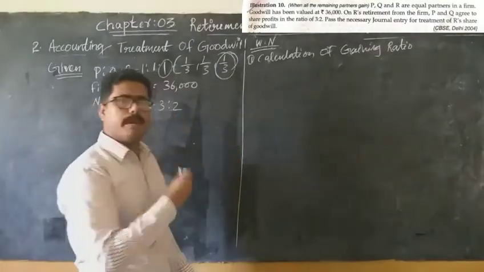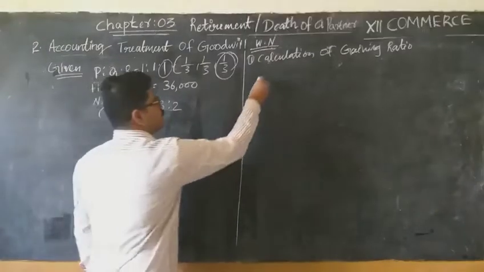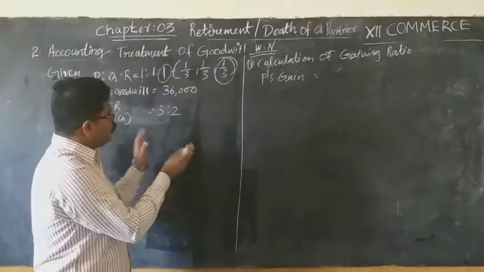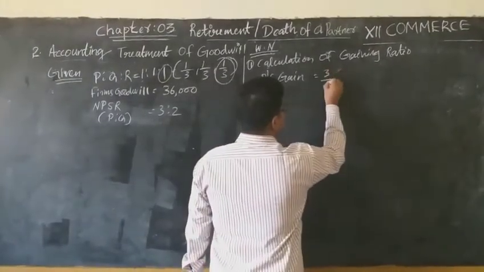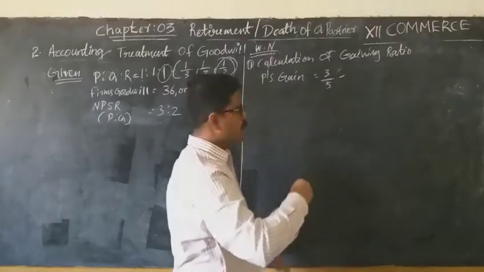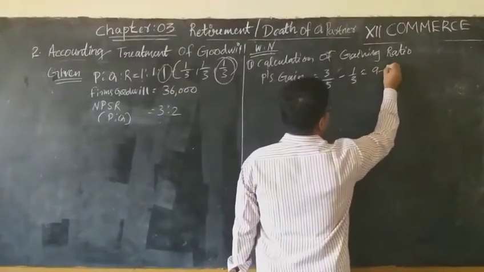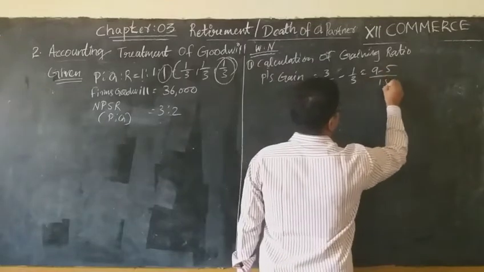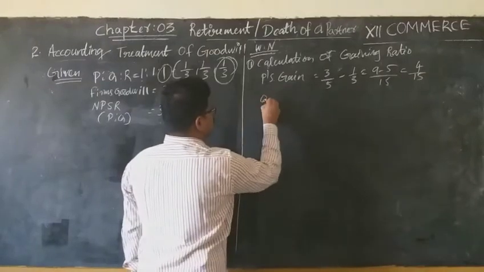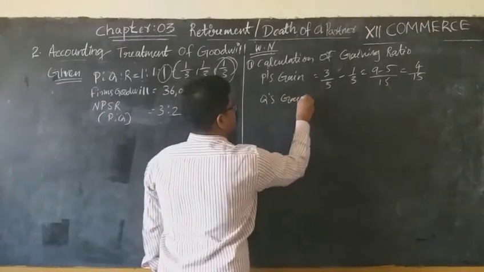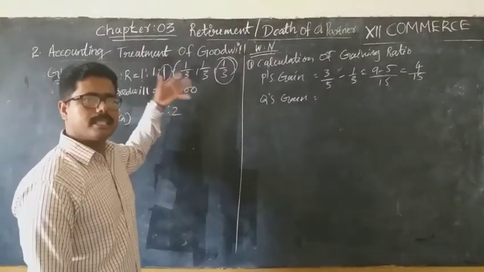So who are the remaining partners as per this question? P and Q. So P's gain is equal to P's new share minus P's old share. What is P's new share? 3/5 minus P's old share, that is 1/3. So how to calculate? 9 minus 5 divided by 15, that is 4/15. And calculate Q's gain the same way, that means new share minus his old share.